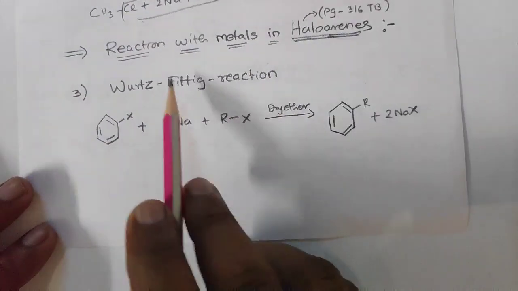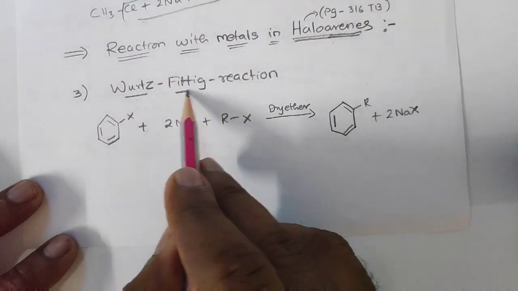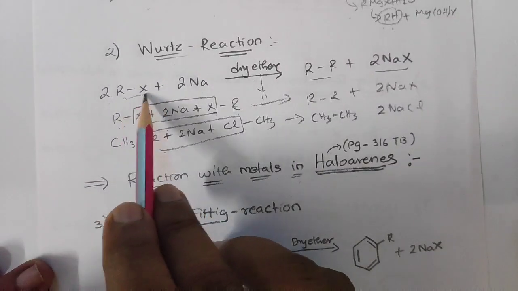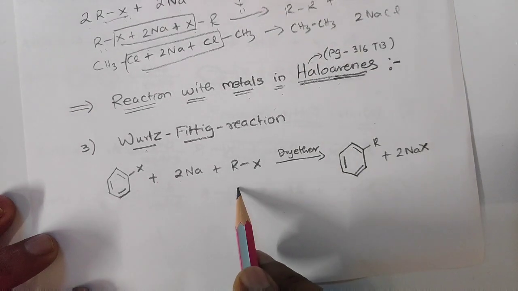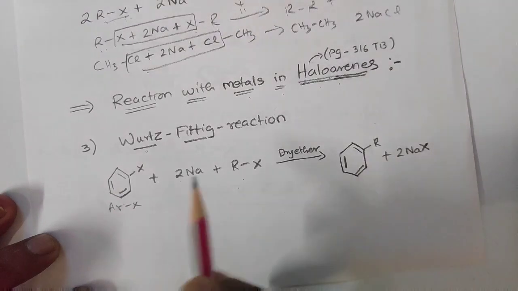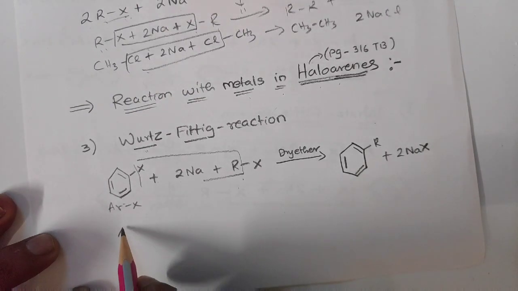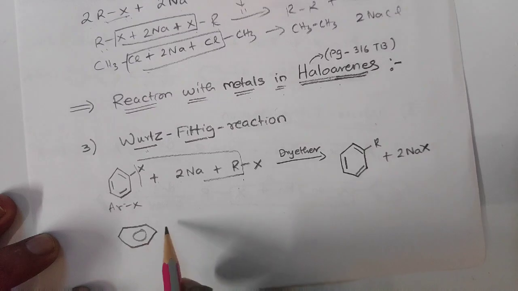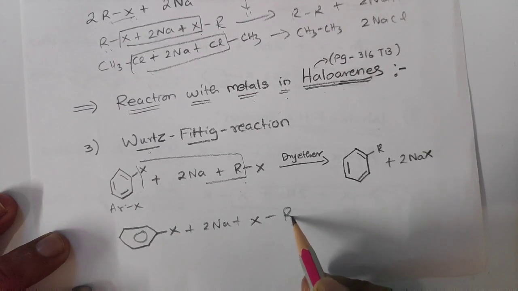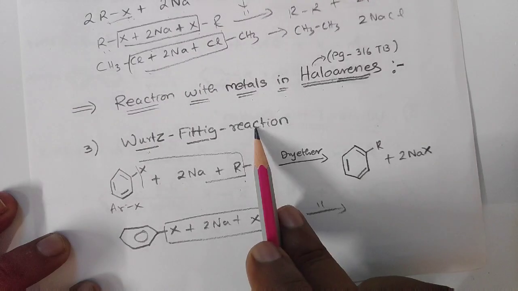Now the second part, reaction with metal in haloarenes. In haloarenes you can see here, this is the Wurtz-Fittig reaction. We have studied that in Wurtz, RX is used. So here one molecule of RX, one molecule of aryl halide, will be there. This is Ar-X and this is R-X. Here halogen plus 2Na, and X I will write here with RX. So what is being removed? 2NaX.